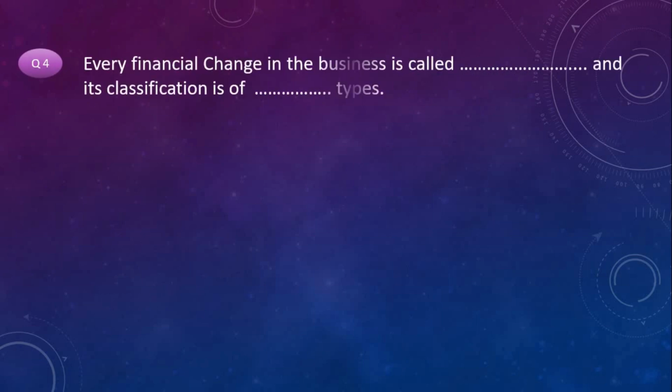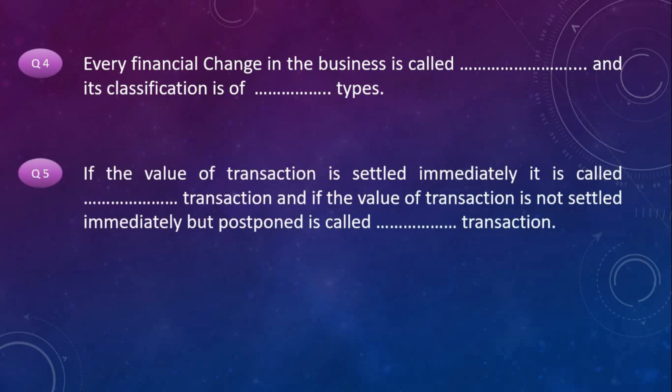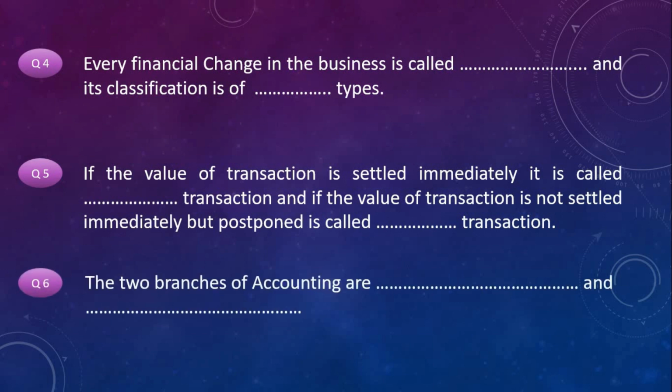Next question. Every financial change in the business is called dash and its classification is of dash types. If the value of transaction is settled immediately, it is called dash transaction, and if the value of transaction is not settled immediately but postponed, it is called dash transaction. The two branches of accounting are dash and dash.